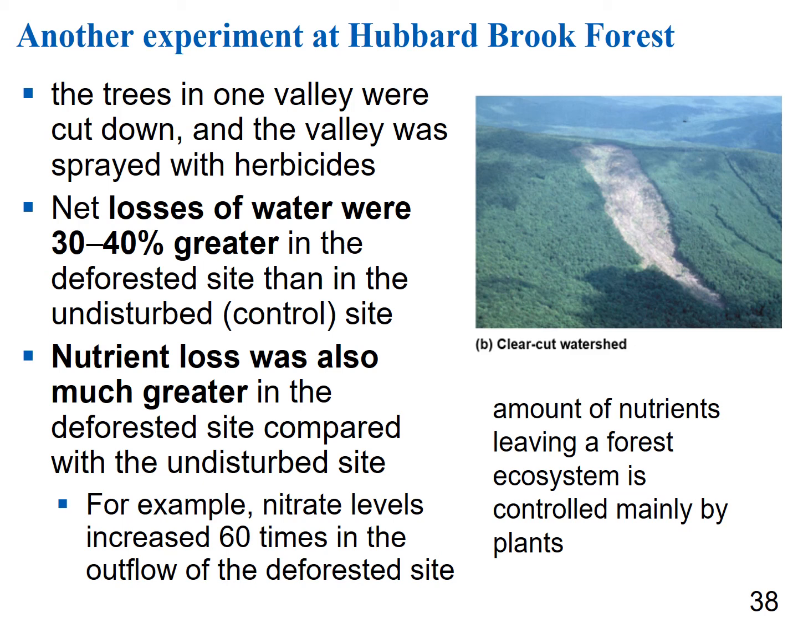The net losses of water were 30 to 40% greater in this deforested site than in the undisturbed control site, and nutrient loss was also much greater here as well compared to the undisturbed site. For example, nitrate levels increased 60 times in the outflow from the deforested site. So the amount of nutrients leaving a forest ecosystem is mainly controlled by the plants. And maybe you would need to clear cut a forest and spray it with herbicide to know that, but now we know how big of an impact that has.